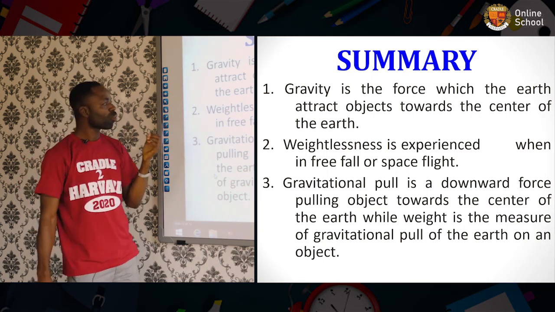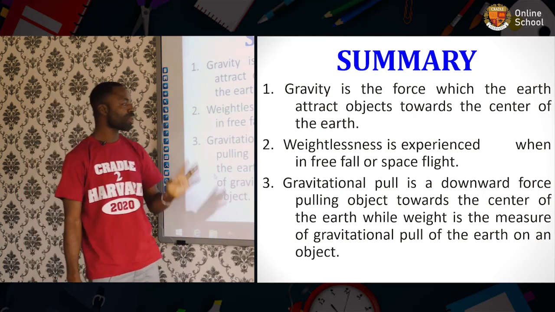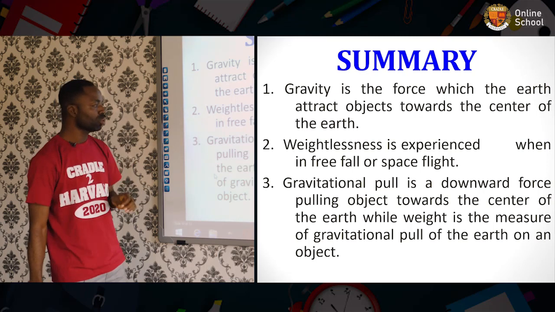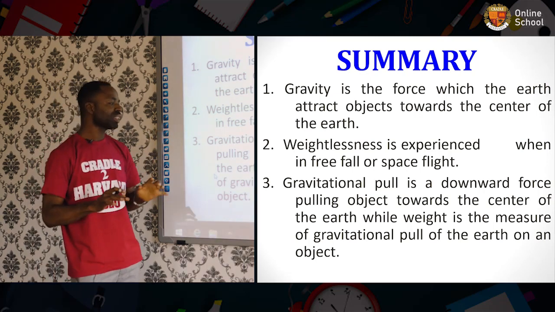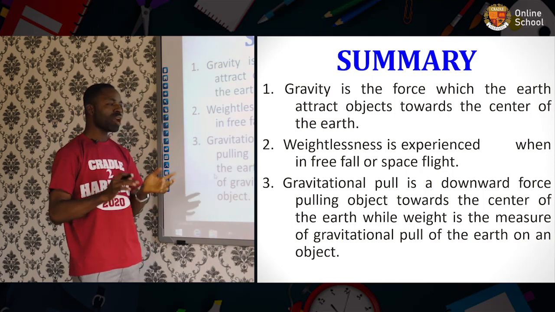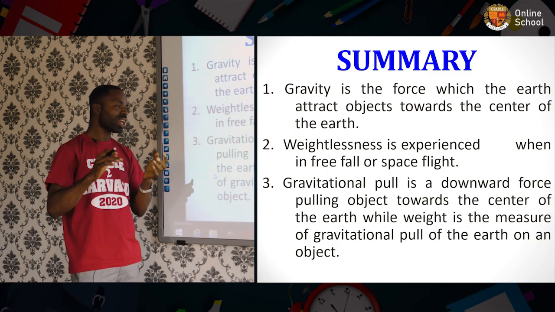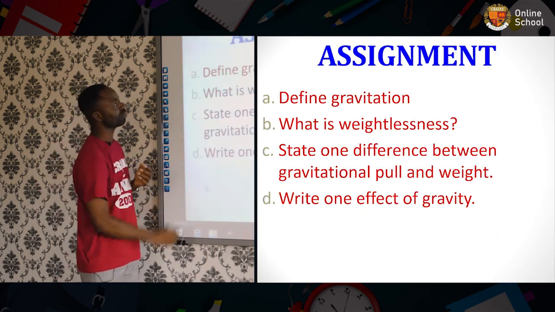Weightlessness is experienced when in free fall or space flight. 3. Gravitational pull is a downward force pulling objects towards the center of the Earth, while weight is the measure of gravitational pull of the Earth on an object.